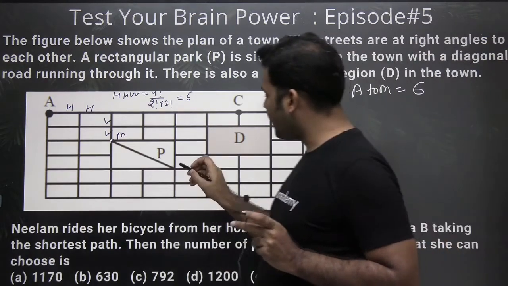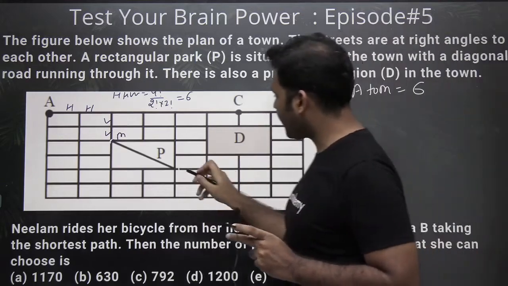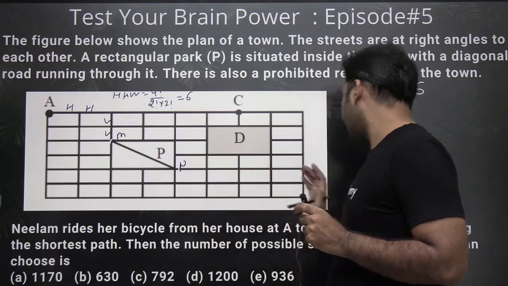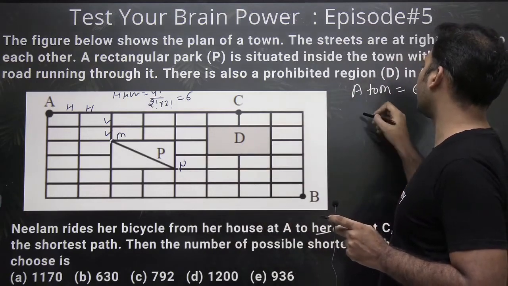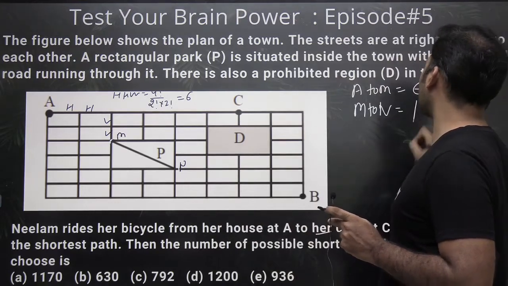Now from M to N she has only one way. If she wants to go from M to N, she has to go diagonally. So from M to N, there is only one way.